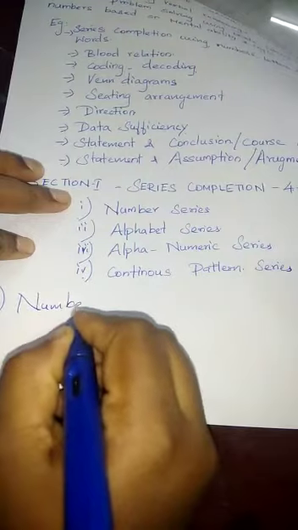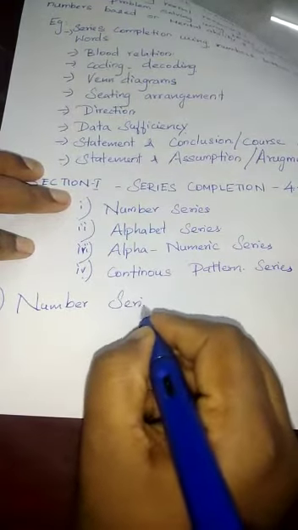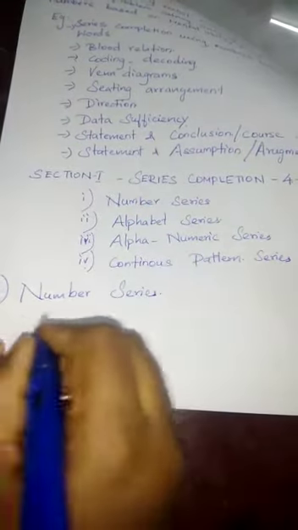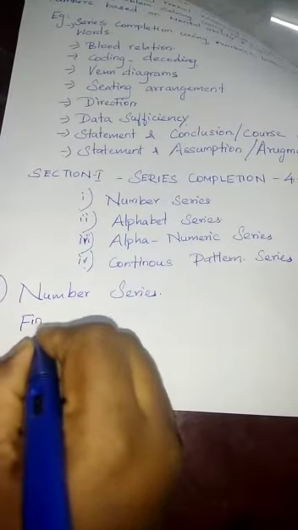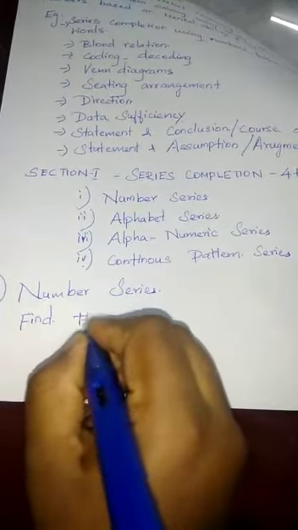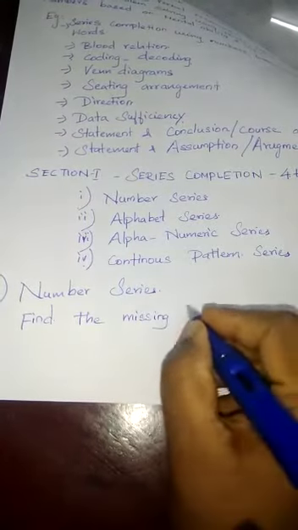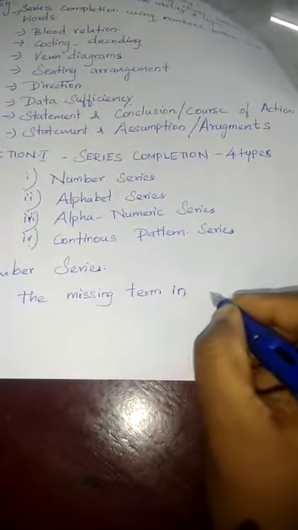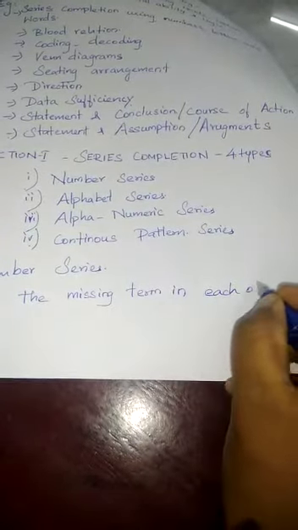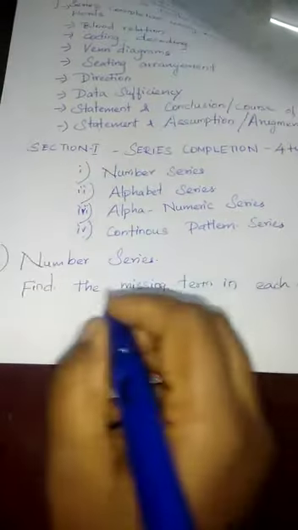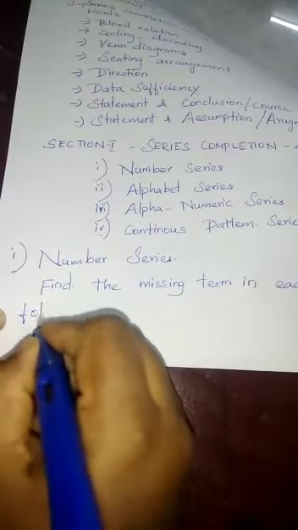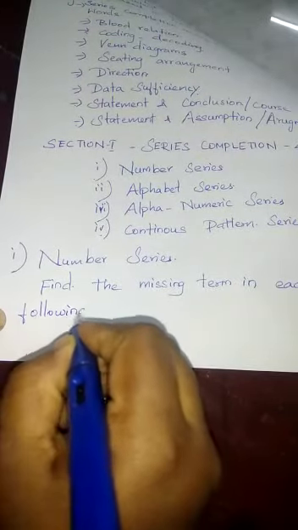Number series. Let's take an example. Find the missing term in each of the following series.